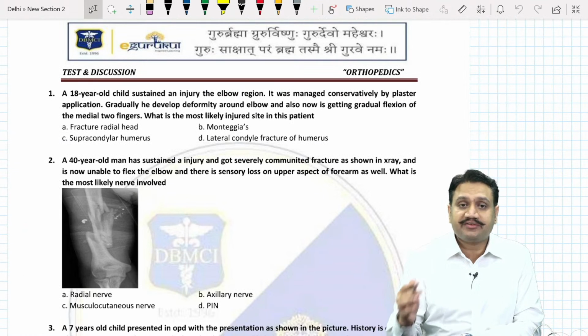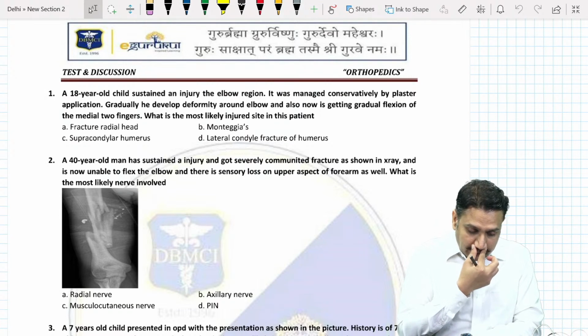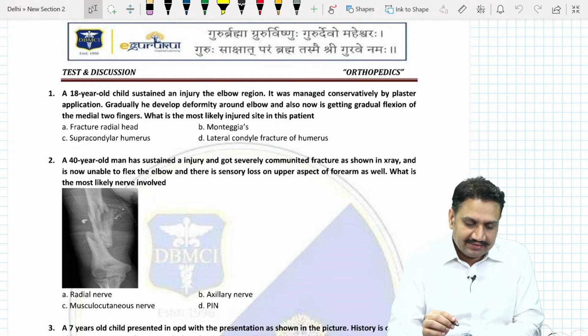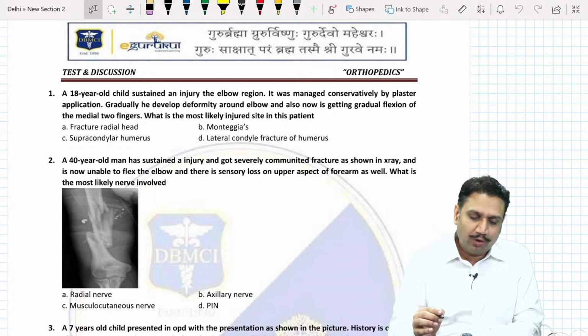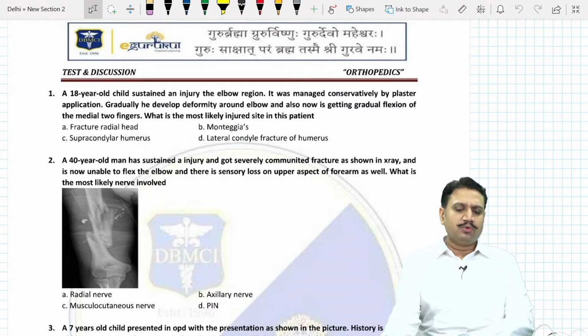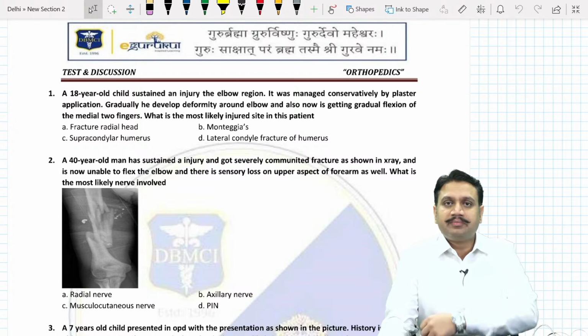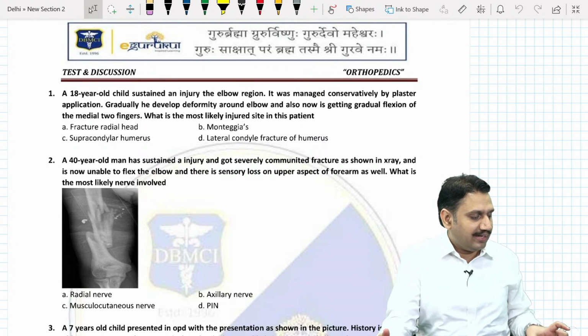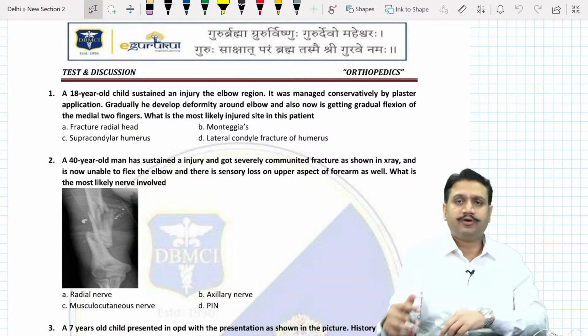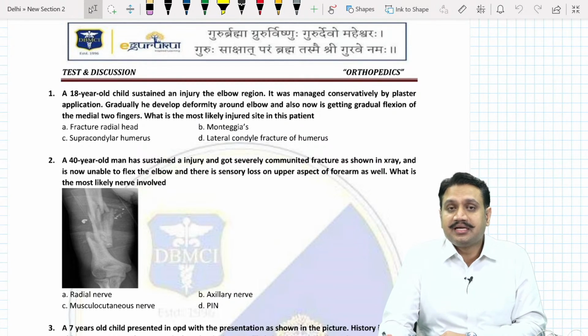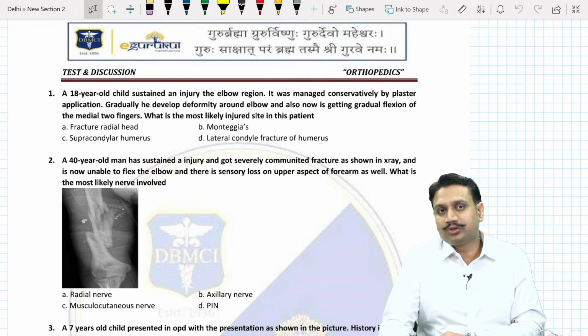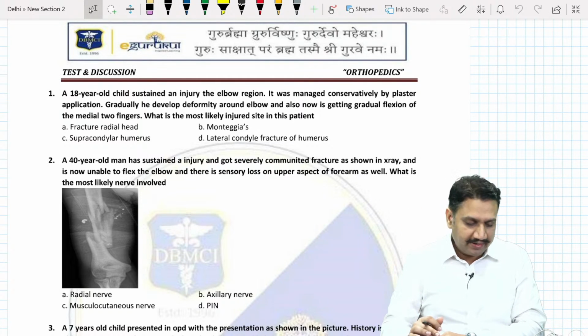An 18-year-old child, the very first question we start with: the 18-year-old child sustained an injury at the elbow region. It was managed conservatively by plaster application. Gradually, he developed deformity around the elbow and is also now getting gradual flexion of the medial two fingers. What is the most likely injured site in this patient? What do you suggest? What is the problem? Can anybody say? All the people try to answer as much as you can. If you're wrong today, you will never be wrong in the exams. And if you're right today, then definitely you know the correct answer as well. So both ways you win. Okay, so try to answer.